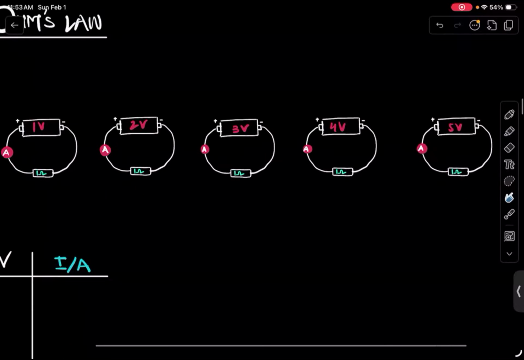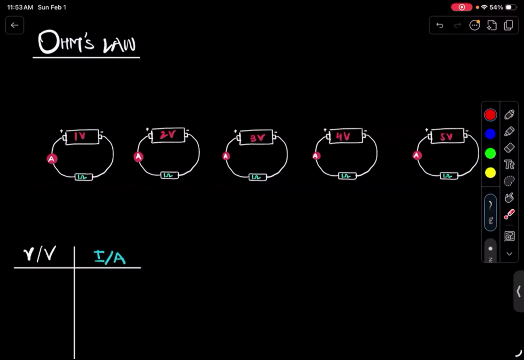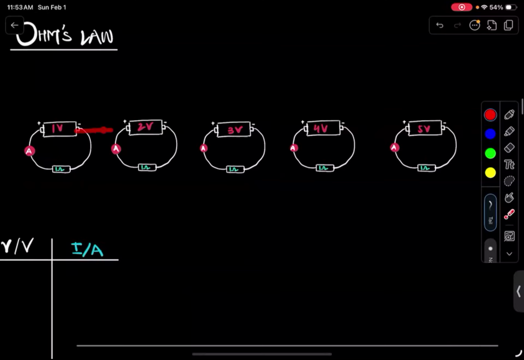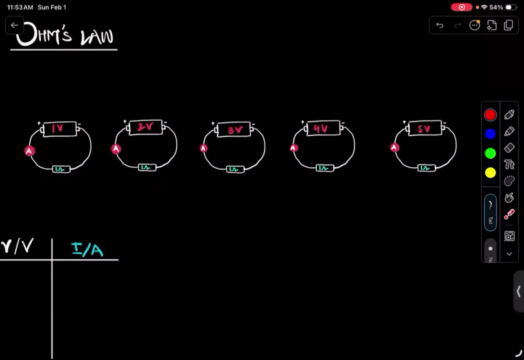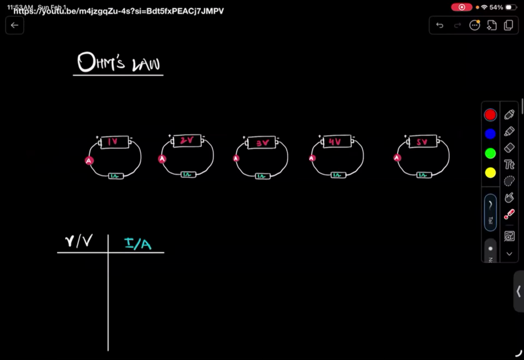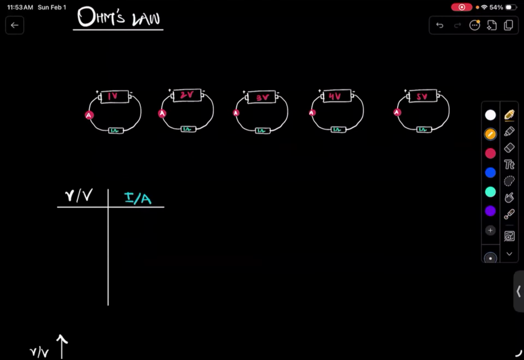Okay. So in this experiment, what are you doing? You basically have 5 different batteries, but you have the same resistance passing through all of them. Now, this allows us to explain the relationship between voltage and current while keeping resistance constant, right? So what we noticed was that when we had a battery of 1 volt, we had a current reading of 1 ampere.